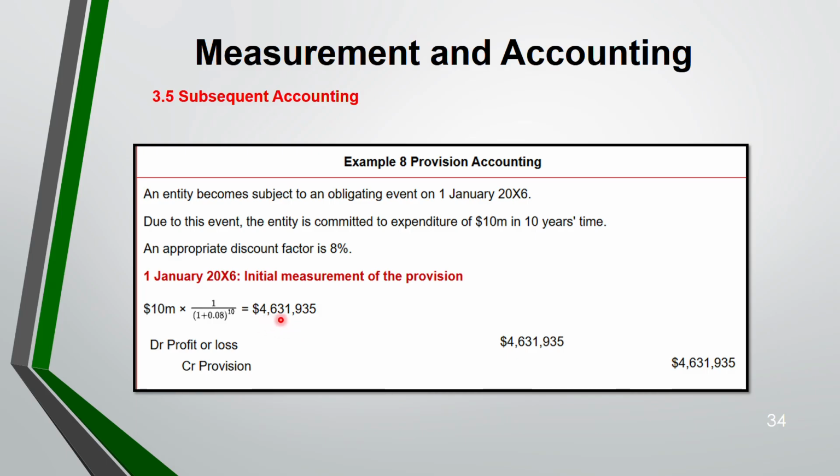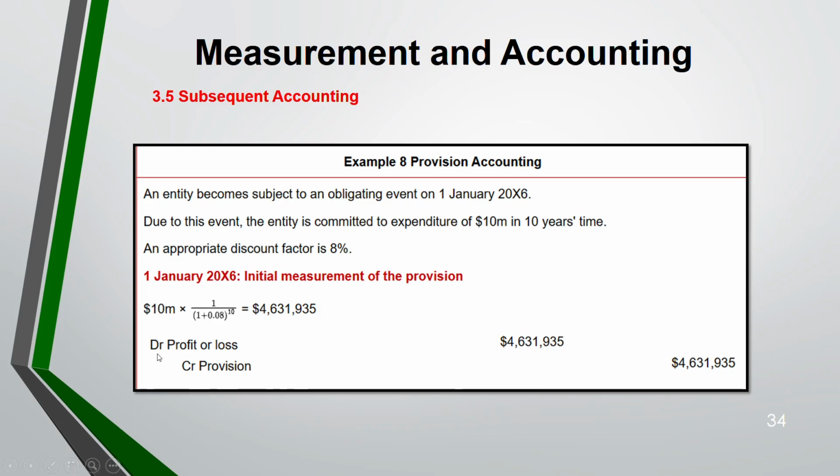Now, with the initial measurement, you have to know the journal entry also: where to debit, where to credit. Often students make mistakes here in the provision. They don't know the debit and credit. Credit, okay, they know the provision, but the debit side is the issue. So you will debit it in P&L because it's an expense, and you will credit the provision. Your provision will increase because of this amount, and you have to debit it. It is an interest expense.